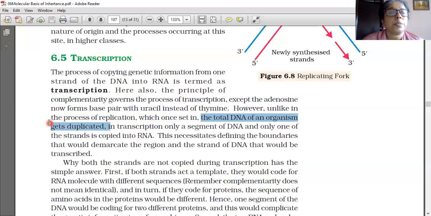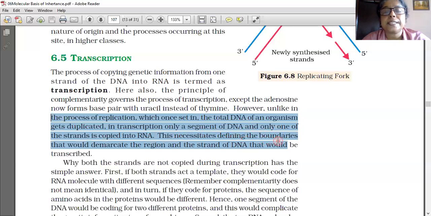So, unlike the process of replication, where the total DNA of an organism gets duplicated, in transcription only a segment of DNA is copied. Also, out of the two polynucleotide chains, only one polynucleotide chain participates, and only one segment of that chain participates in transcription. But in the case of replication, the full DNA strand is participating. So the strand is copied into RNA.